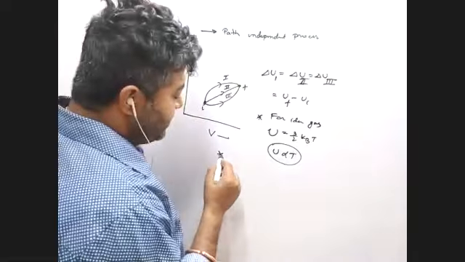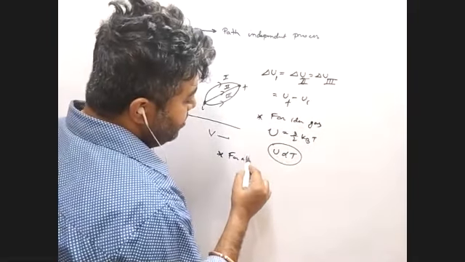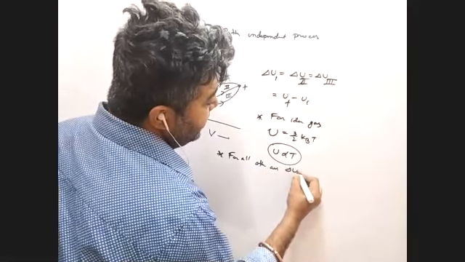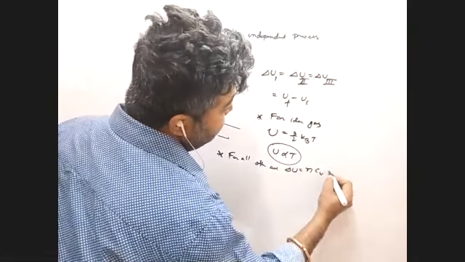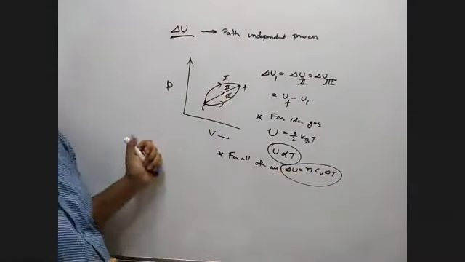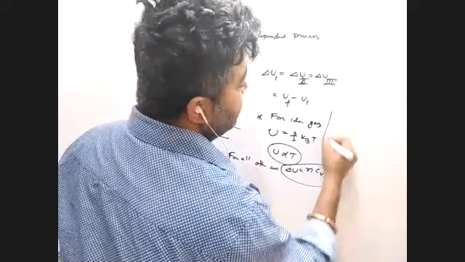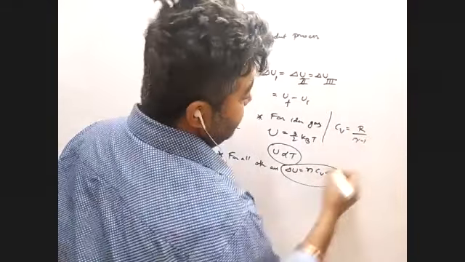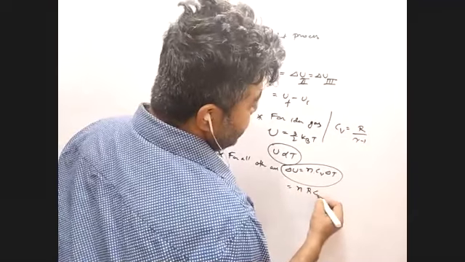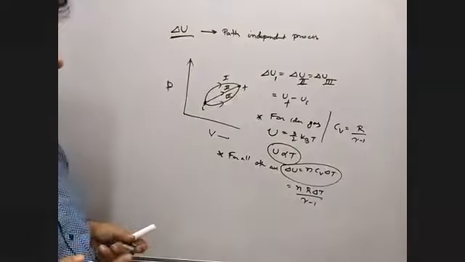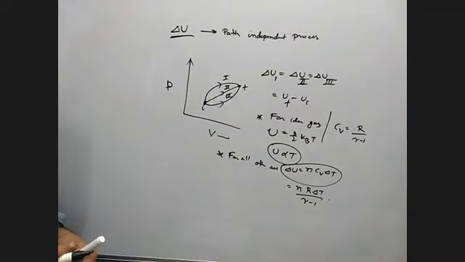Otherwise, for all other cases, del U is n Cv del T. What do you mean by Cv? Cv is the molar specific heat at constant volume. And Cv is R by gamma minus 1. So you can use it as required. You can use this also. In all other cases, del U is n Cv del T.